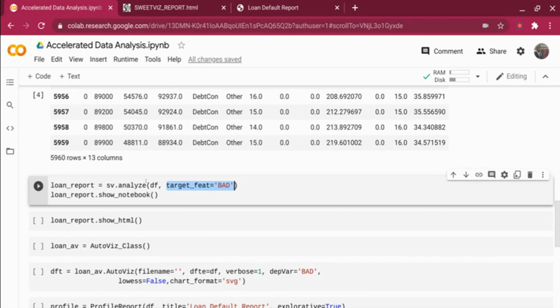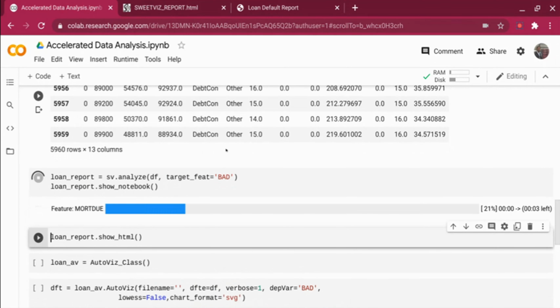You can ignore this as well. Then you will get only the statistics. It's more of a univariate statistics you will get if you don't give this particular target feature. And then I'm telling it to show notebook once I call this. So what this is going to do is run for this data set and show the output in the notebook.